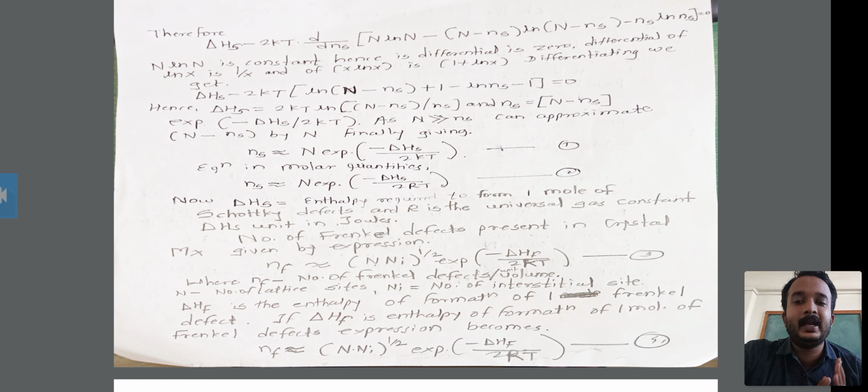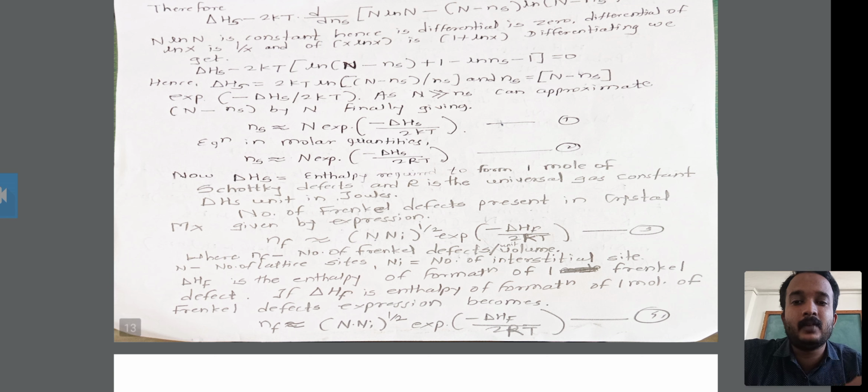Delta Hf is the enthalpy of formation of 1 mole of Frenkel defects, and the expression is nf equal to (N times Ni) raised to 1 half into exp of minus delta Hf upon 2kT.